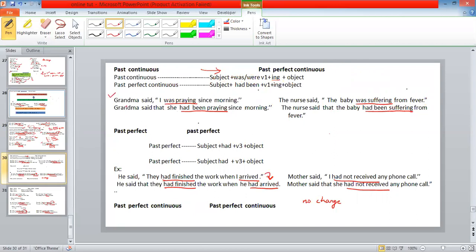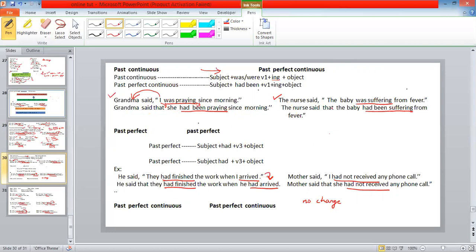See, for example, Grandma said, "I was praying since morning." Grandma said that she had been praying since morning. Grandma said that, I changes to she, because I refers to grandma. Clear? So I changes to she. Was praying is past continuous tense. It changes to had been praying since morning. Clear? Now let's see another example.